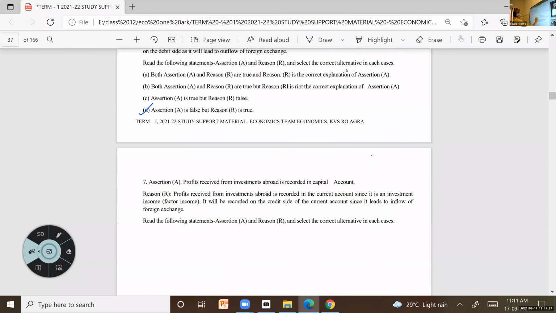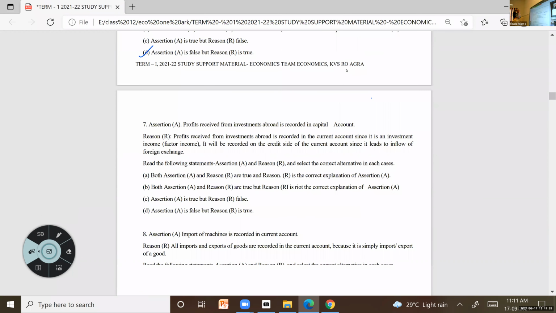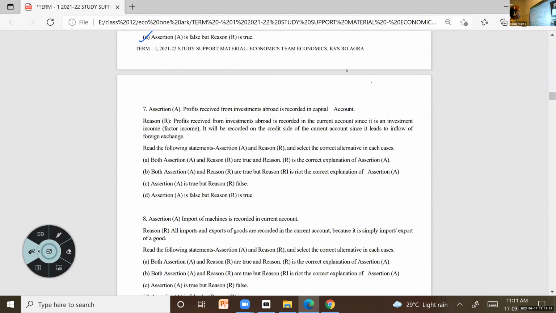Assertion: Profit received from investments abroad is recorded in capital account. Reason: Profits received from investment abroad is recorded in current account. Since it is an investment income, it will be recorded on the credit side of current account since it leads to inflow of foreign exchange.